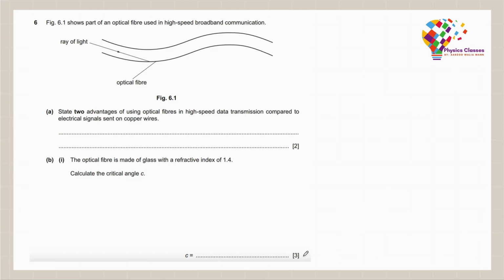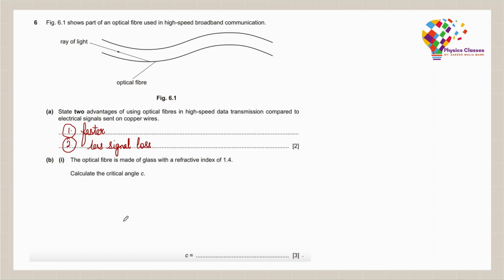So, optical fibers are making use of total internal reflection. Therefore, here the signals travel with the speed of light. So, we can say that the signals are actually traveling very fast. So we have faster data transmission in case of optical fiber cables. So that's your first point. Then for the second point, whenever there is a phenomenon of total internal reflection, the loss in signal is negligible. So we can say that there is very less signal lost whenever we make use of the optical fiber cables.